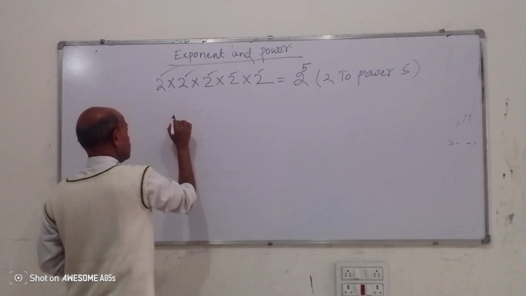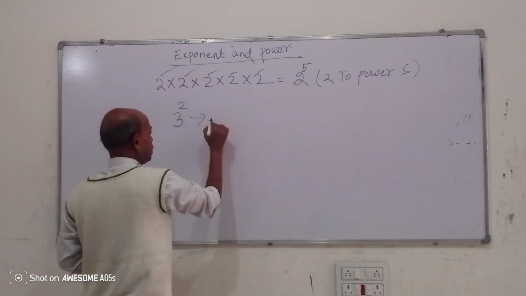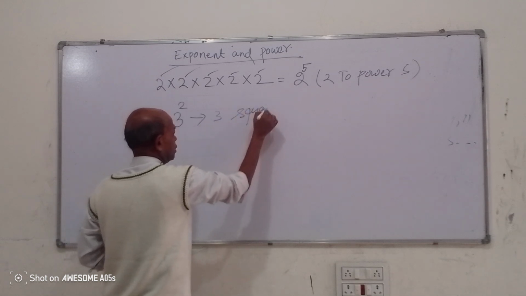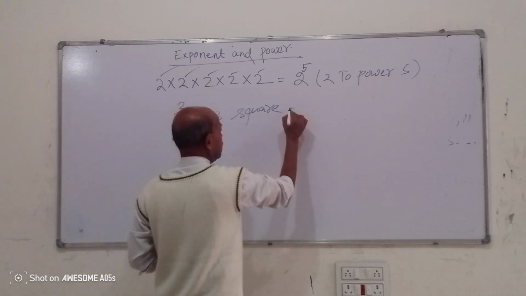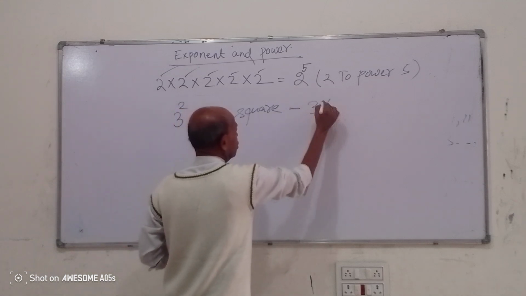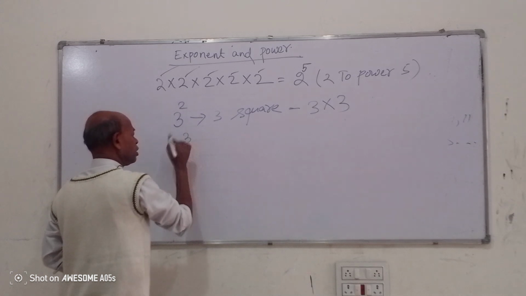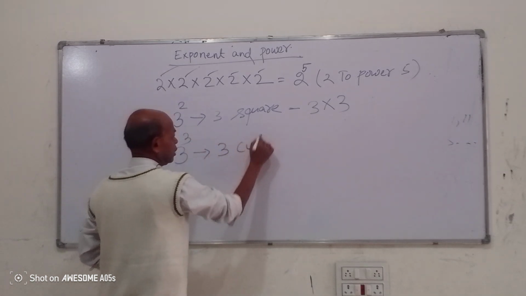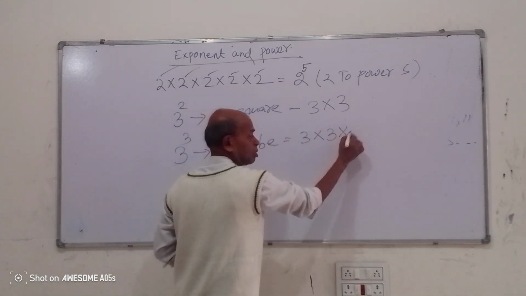Then there is 3 to power 2. We read this as the square of 3, which means 3 into 3. If I write 3 to power 3, it is 3 cube, which is 3 into 3 into 3.